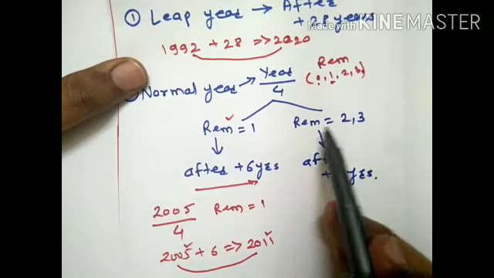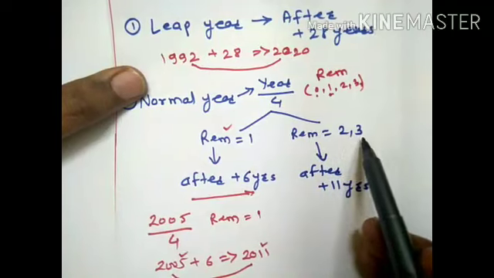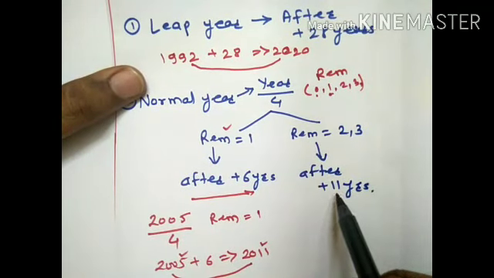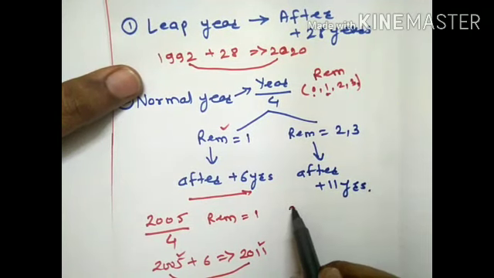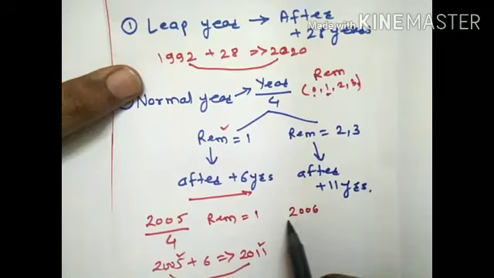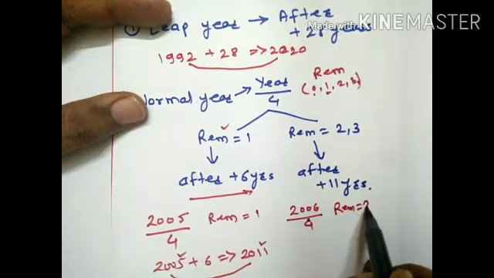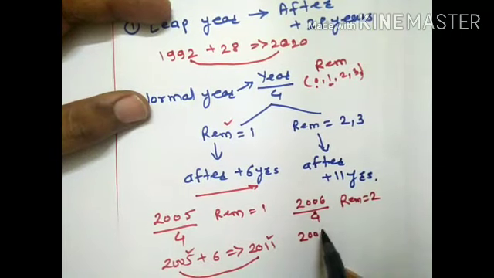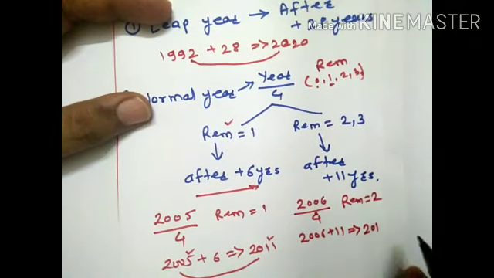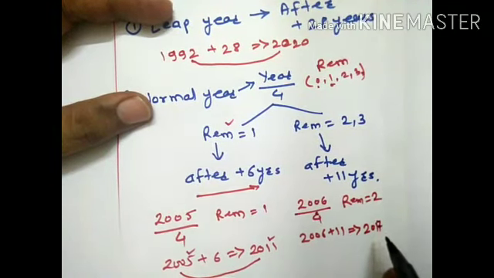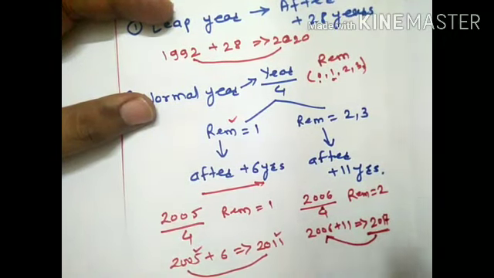Next is, if remainder is 2 or 3 after dividing year by 4, then we have to add 11 to get the same year. Take example 2006. If you divide 2006 by 4, then we get remainder as 2. So 2006 plus 11, that is 2017. So the 2017 year is the same as 2006.